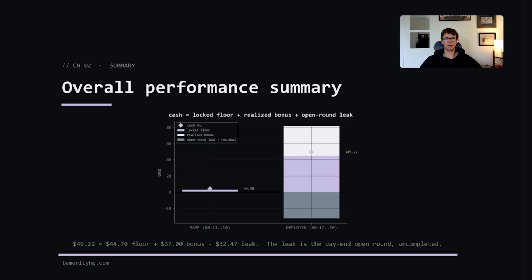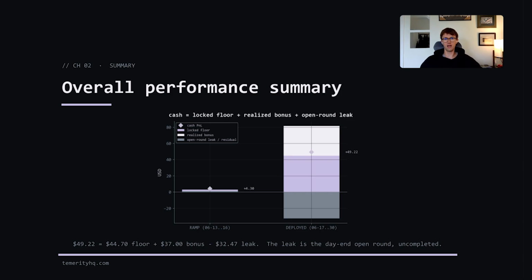This is the overall dollar value performance over those 2 weeks. The left-hand bar is from the iterative testing, and the right-hand bar is from the actual 2-week deployment. I have it split into 3 categories. Locked floor, which is the sum of each completed round-trip trade, each banked round that has successfully taken advantage of mutual exclusivity and time arbitrage and stacked a little bit of profit. Note that this is profit net of fees. On top of that, I have realized bonus, which I explained a minute ago. These are rounds that the strategy banked profitably, and then none of the legs ended up settling worthless.